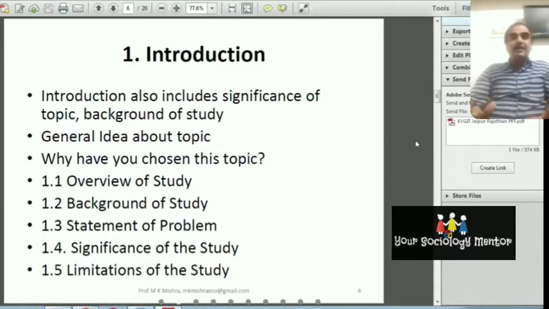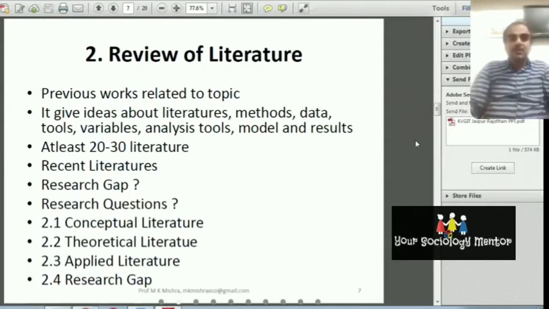The problem may be concerning the time, the cost, or the data, that this work will not be done by the concerned researcher. So all those things he will discuss in this introduction part.